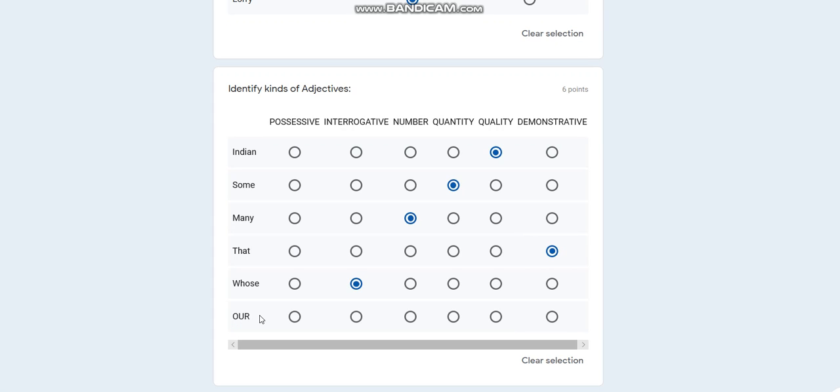Then R, I guess it is possessive. Maybe it's a demonstrative. Maybe it is a quality. Maybe, no. So I guess the correct answer is possessive. Okay. Students, you may have options, you may have questions which have similar answers. So you can even take interrogative if you think that R is an interrogative. Okay, then